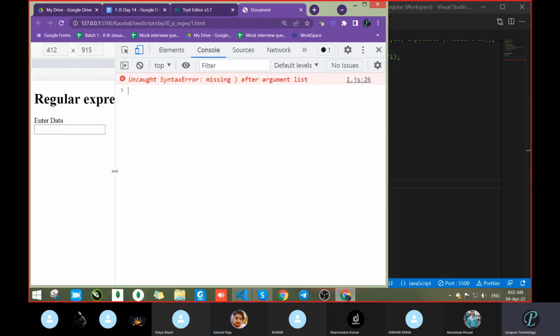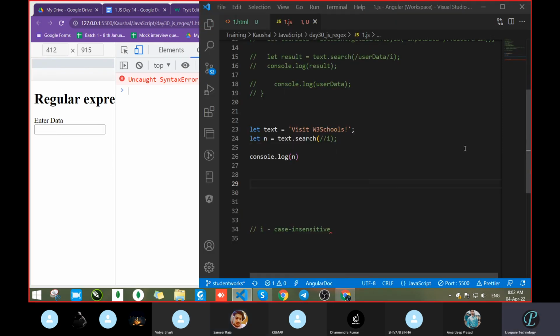Syntax error: after argument, missing colon. Which one? Text. Oh, this one. text.